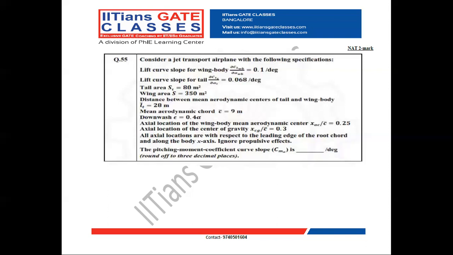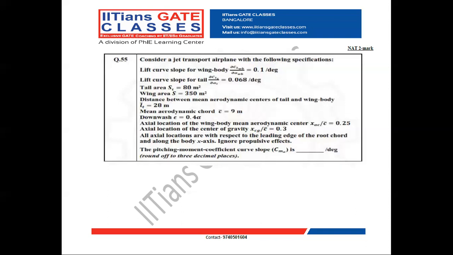Downwash epsilon is directly proportional to alpha, equal to 0.4 alpha. Axial location of wing body aerodynamic center is 0.25. Axial location of center of gravity, xcg by c bar, equal to 0.3.